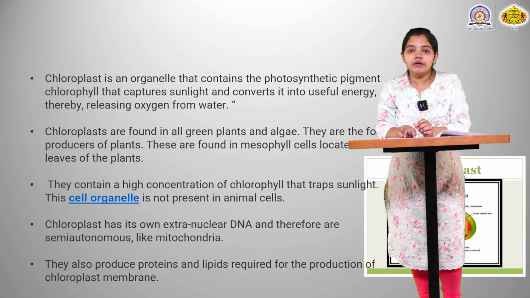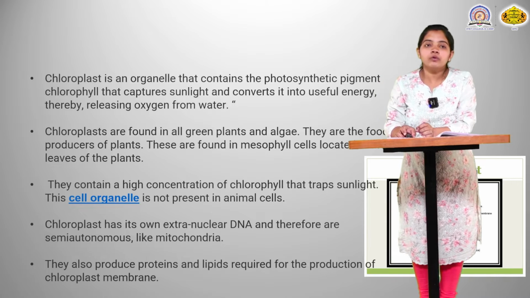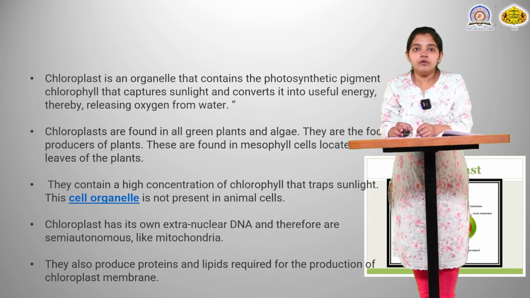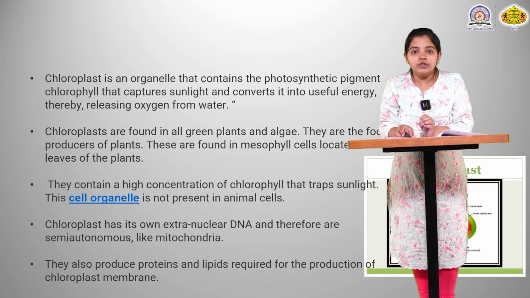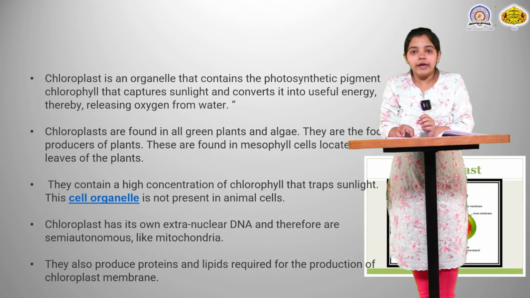They have double-membrane organelles like mitochondria and nucleus. Chloroplast also produces the proteins and lipids required for the production of the chloroplast membrane. Chloroplasts vary in shape: disc shape, oval shape, discoid shape and ribbon-like shape.